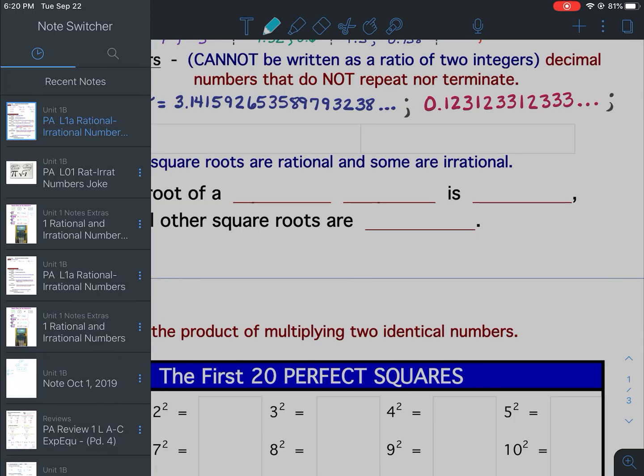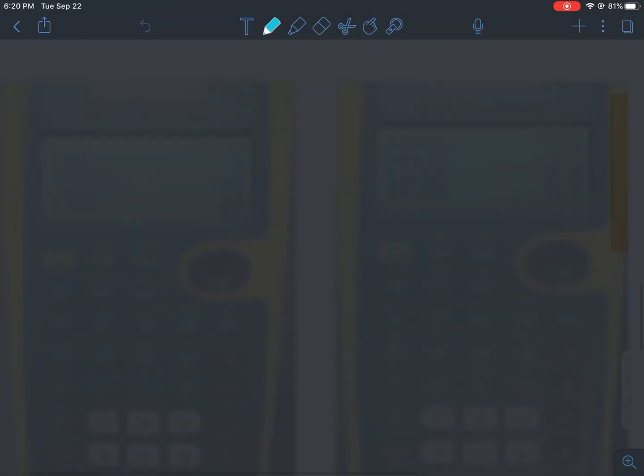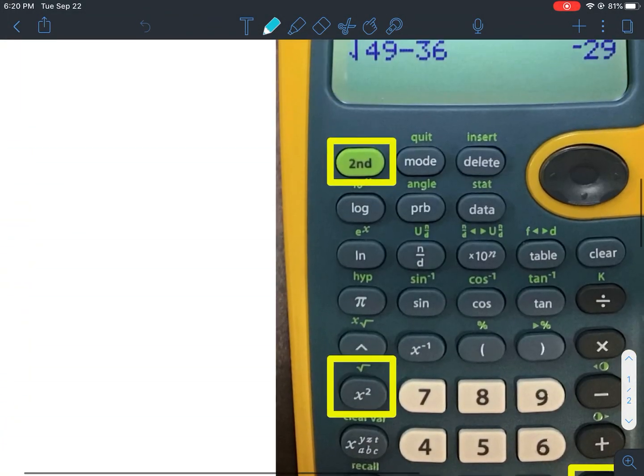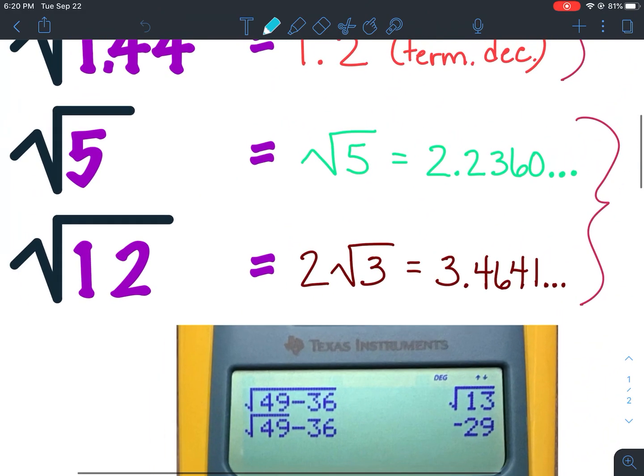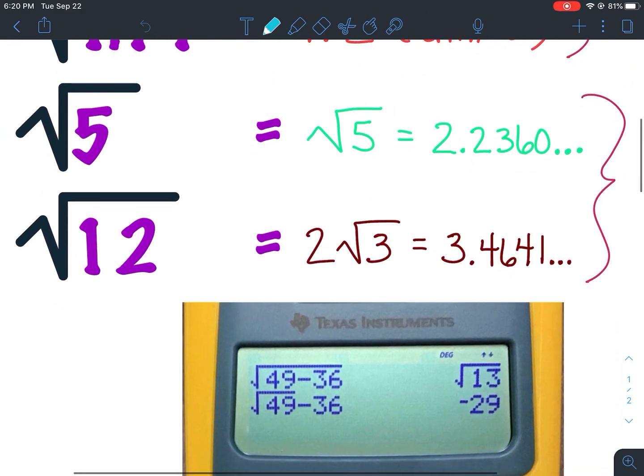Now, let's go back to this. When I put the square root of 5 in my calculator, the first thing it gives me right back is actually the square root of 5. If you're using the school calculator, it will give you the square root of 5 back. And then you hit what I like to call the arrows button.